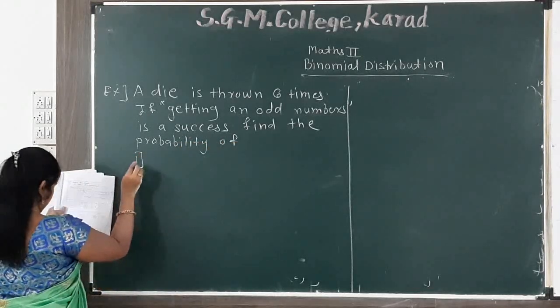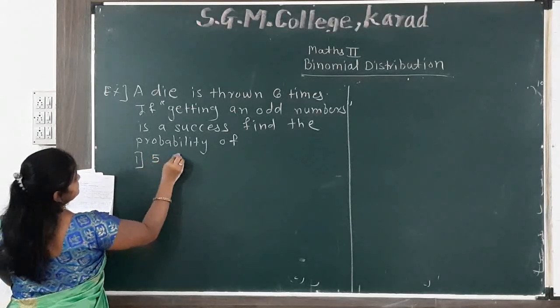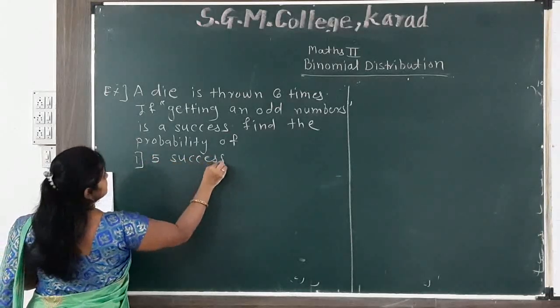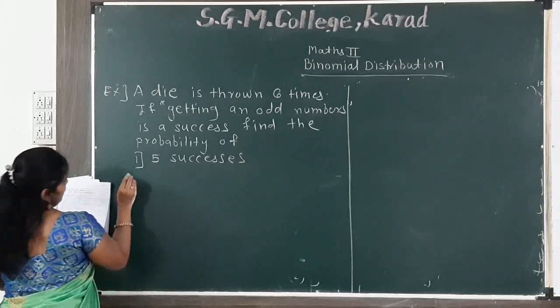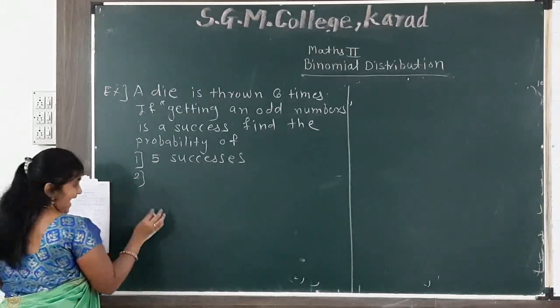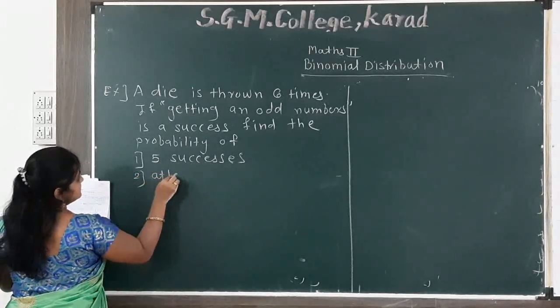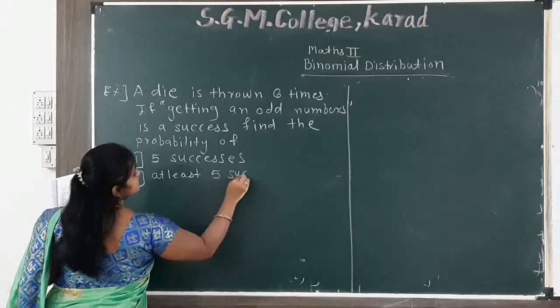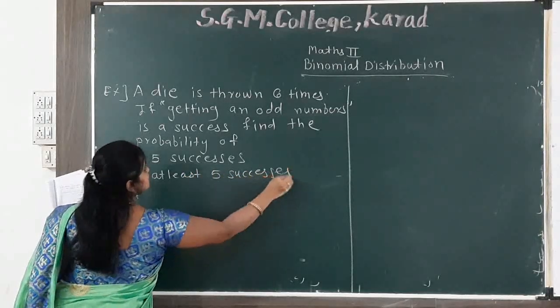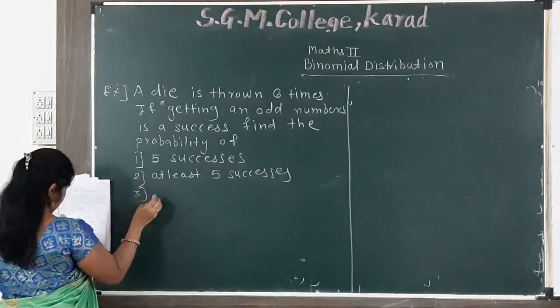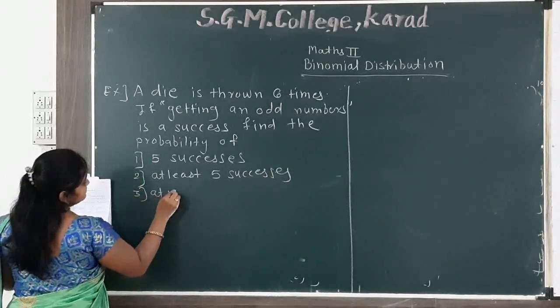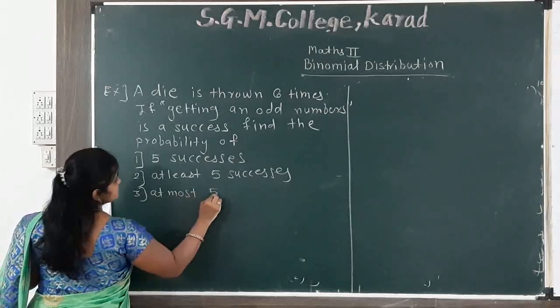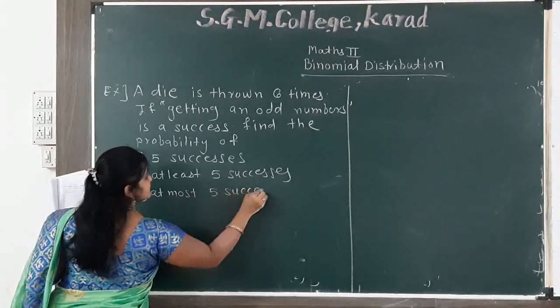First condition, 5 successes. Second condition, at least 5 successes. Third condition, at most 5 successes.